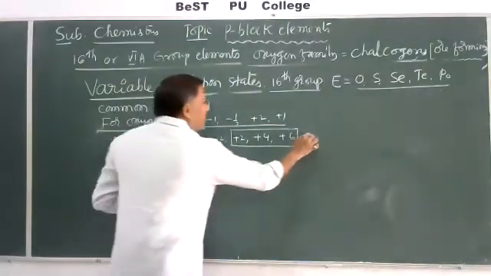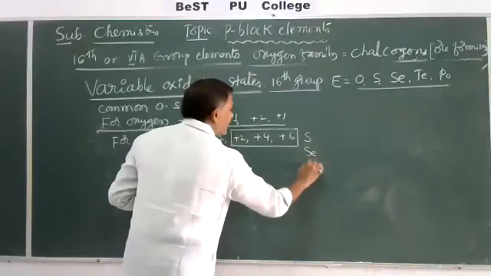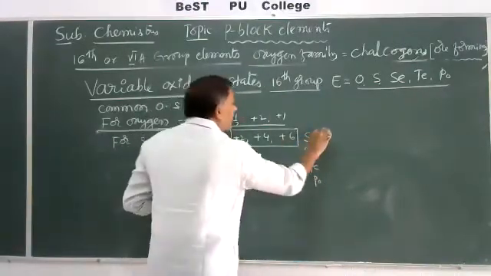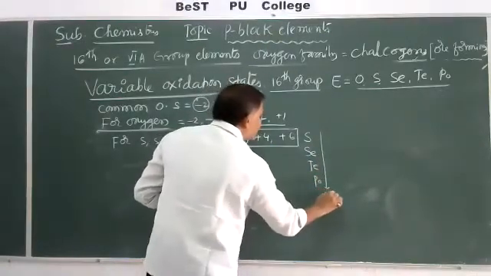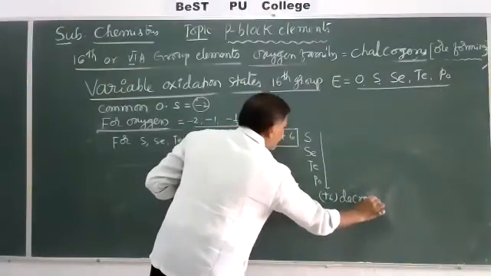From sulfur to polonium, the formation of +6 oxidation state decreases. Why?